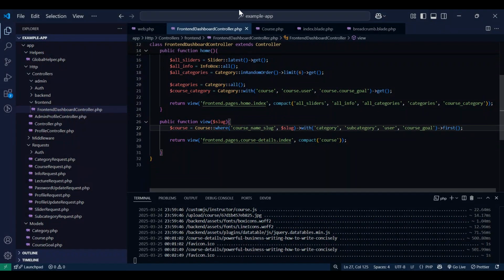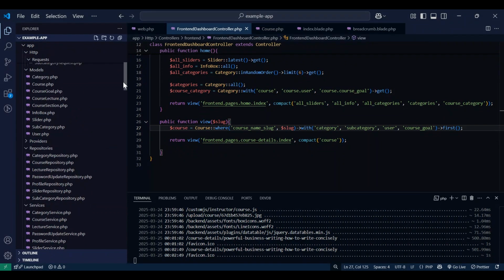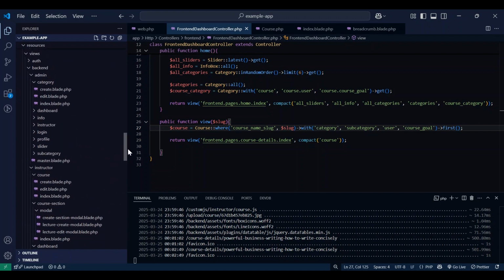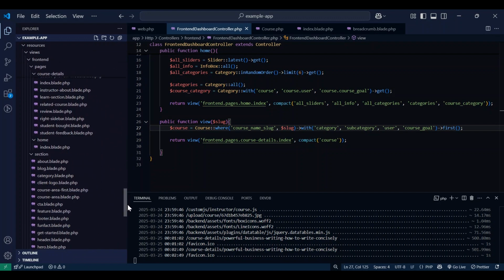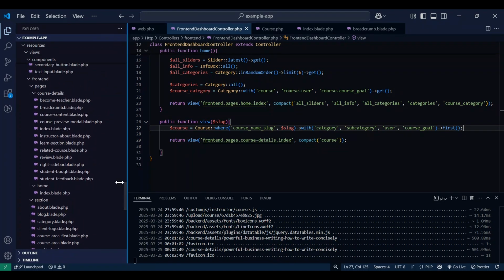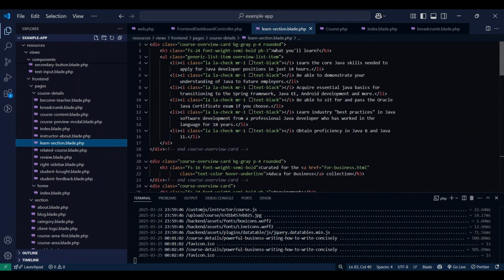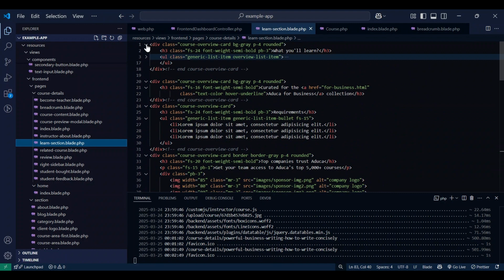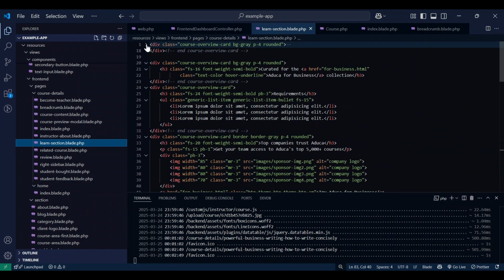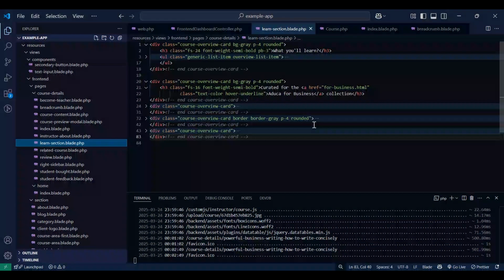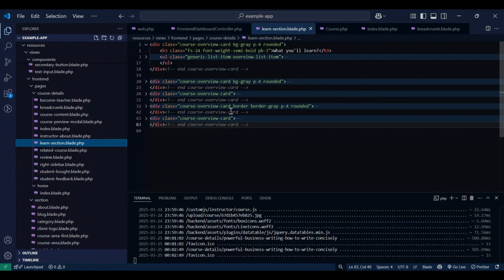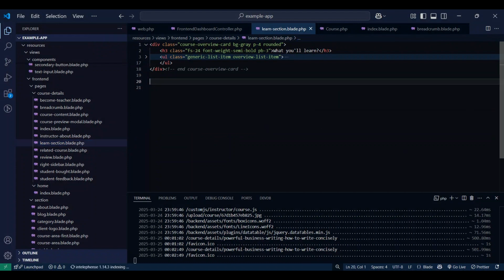Better I move here. This is our testing purpose, and here we go to our content. This is our course, and this is the learn section. Here is lots of data. Here is this UL tag, and here is a div. Look at this, there is a lot of static data, so I delete all of this. There's nothing else.